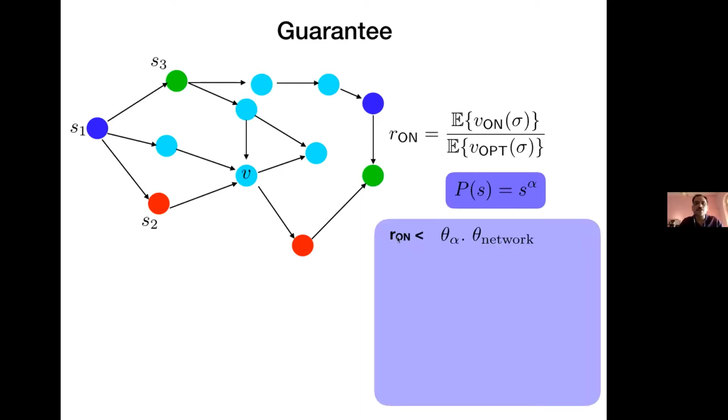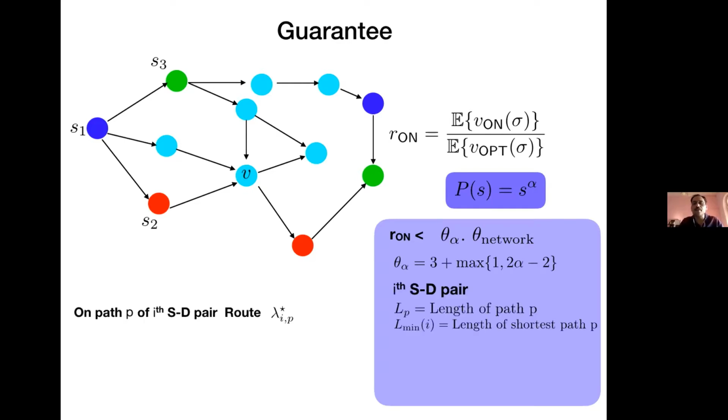So what we can show is that the competitive ratio is at most a product of two factors. One is given by theta alpha, the other is given by theta network. What this means is that this depends only on alpha, and this depends on the network topology. So theta alpha is simply a function of alpha. Nothing very interesting happening here. Theta network is slightly complicated.